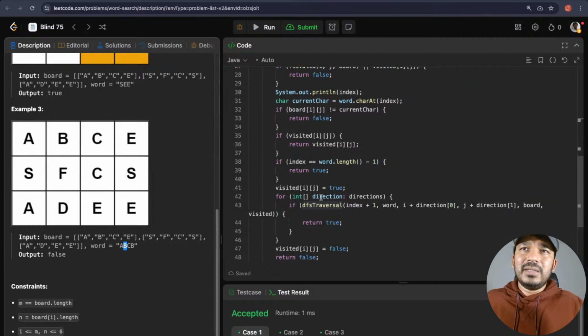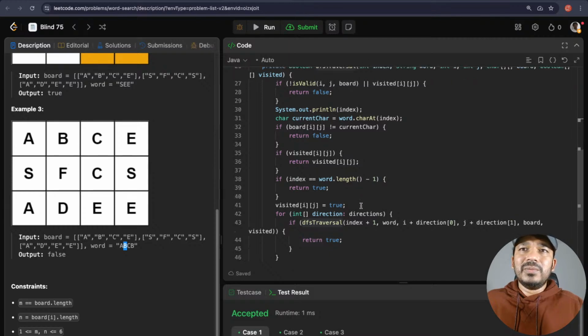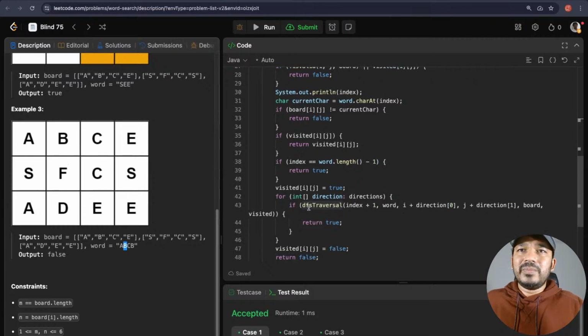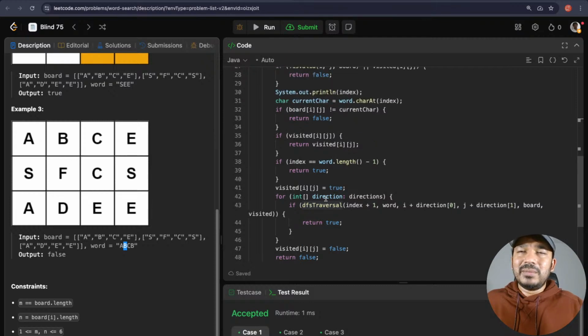Okay, and then we didn't return false. I'm looking for the next direction. Next direction is on the left side of A, that is invalid, so I returned false in the beginning only. And then the top direction, that again returned false in the beginning only. And then the right direction, which is B, returned true now, because it can match with the character. Basically I did the DFS traversal with B again. Since it satisfied all these conditions, it passed till here.